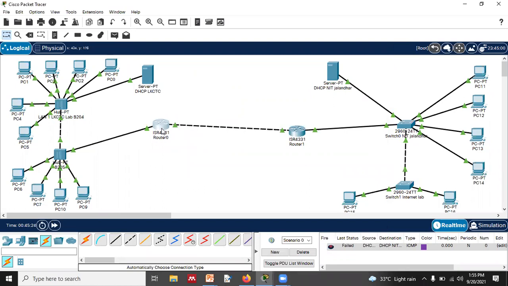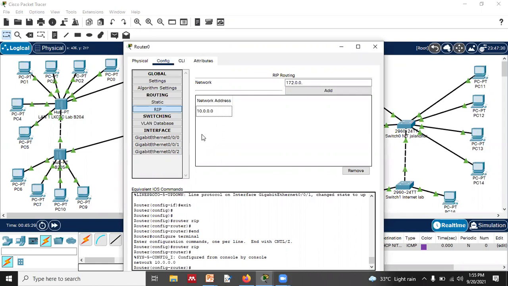So we are configuring router 0, right? What we are doing is setting the routing table, and the routing table is needed so that the router can know the destination network, right? Because the role of a router is to forward the packet to the destination network, not to the destination node. There is a difference. A destination node is an individual computer.